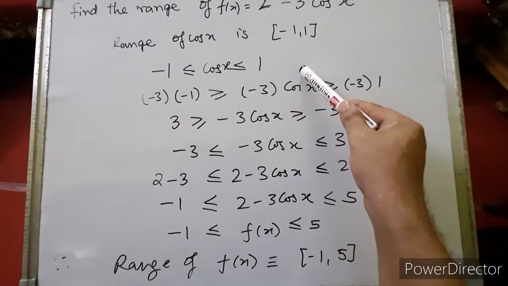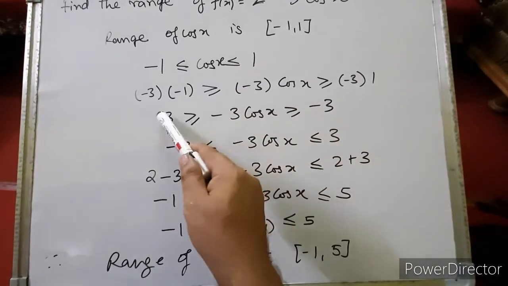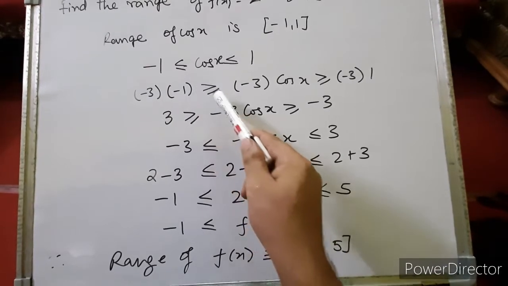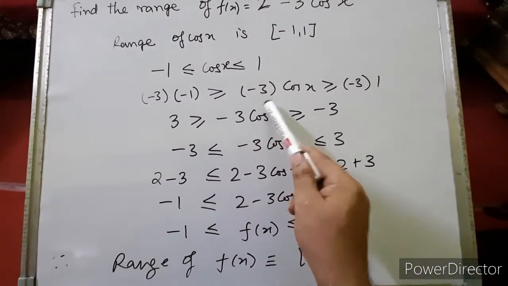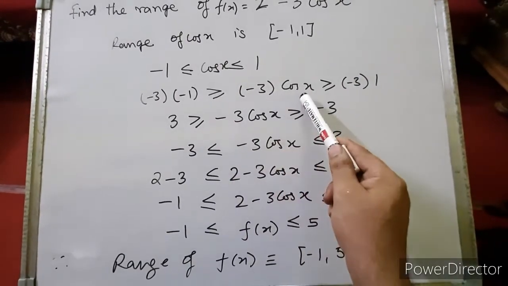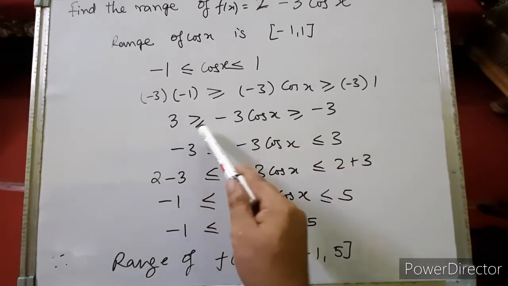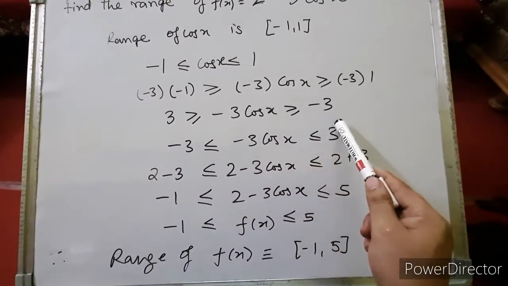Now when we multiply by -3 in all the terms of the inequality, what does it become? -3 into -1, and when we multiply with a minus sign, the sign of the inequality will change. So it will be 3 greater than or equal to -3 cos x, greater than or equal to -3.